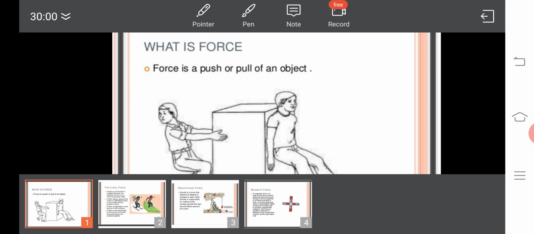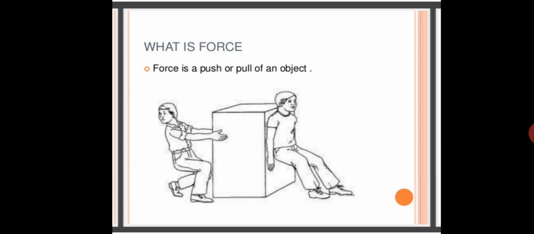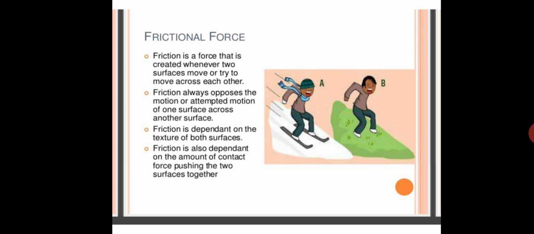Now next comes types of forces. So first comes muscular force. If we are applying force with our muscles, then it is included in muscular force. The force that uses the power of the muscles of our body is called muscular force. When we push or pull something and we apply force by using parts of our body, with the help of hands and feet, then it is known as muscular force.